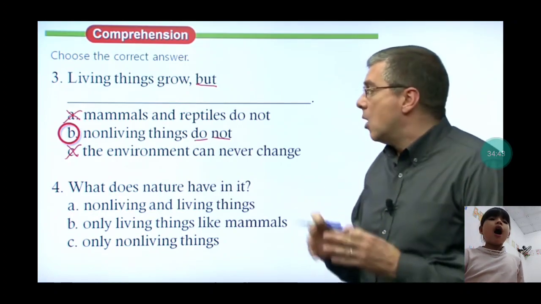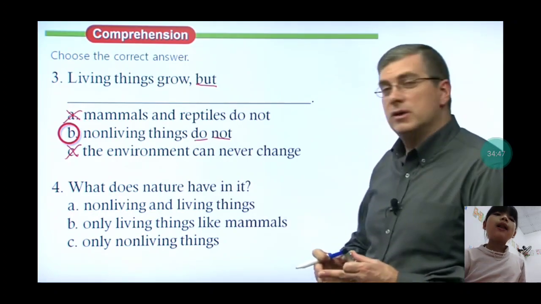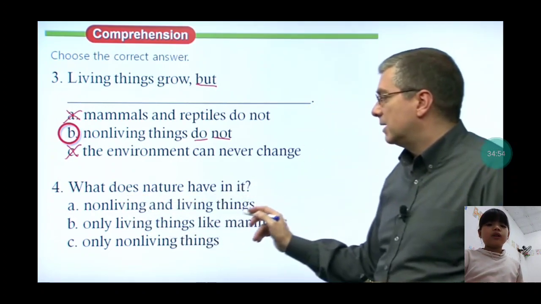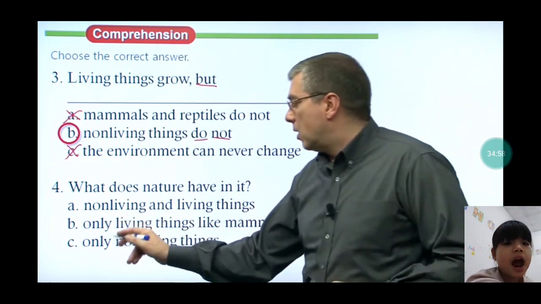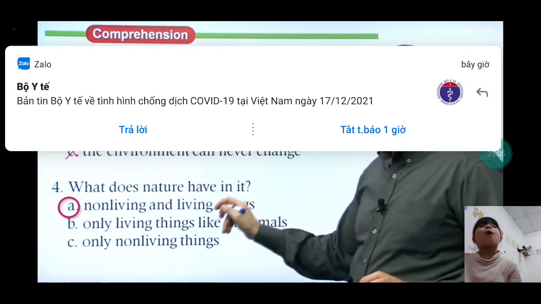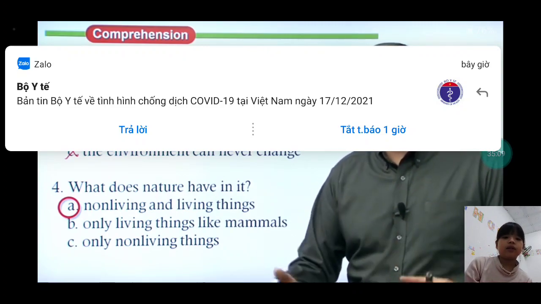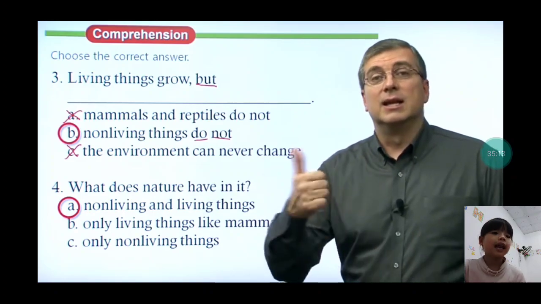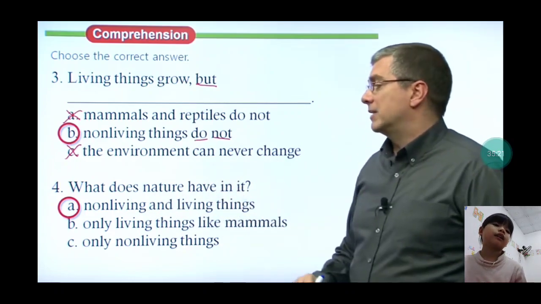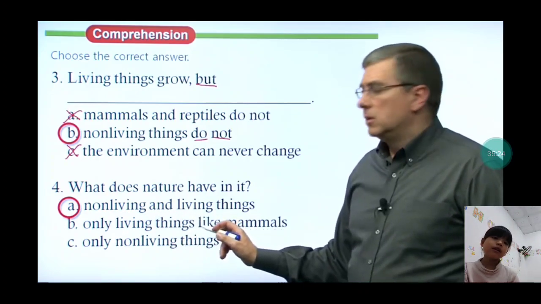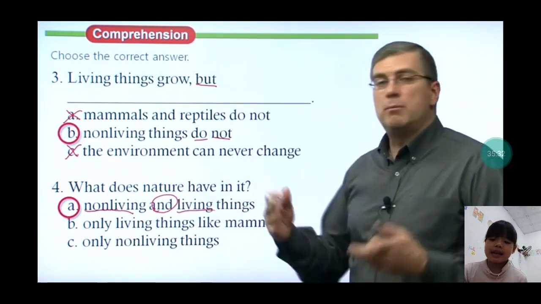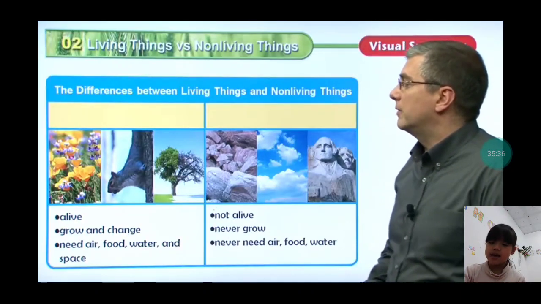A, living and non-living things. B, only living things like mammals. C, only non-living things. The correct answer is A, living and non-living things. B, only living things, no. C, only non-living things, cannot be.